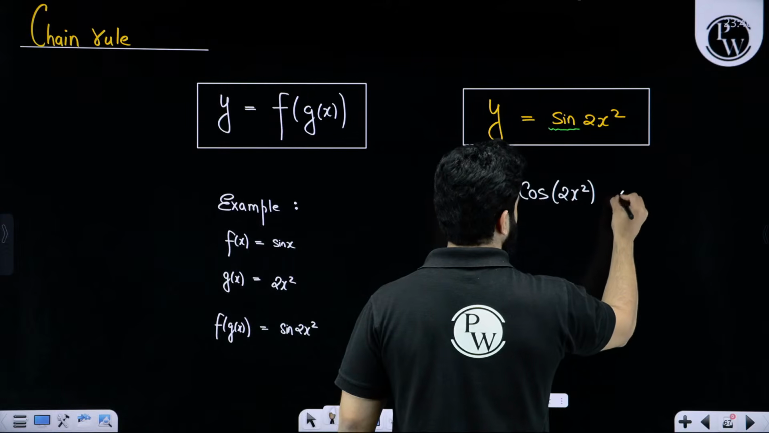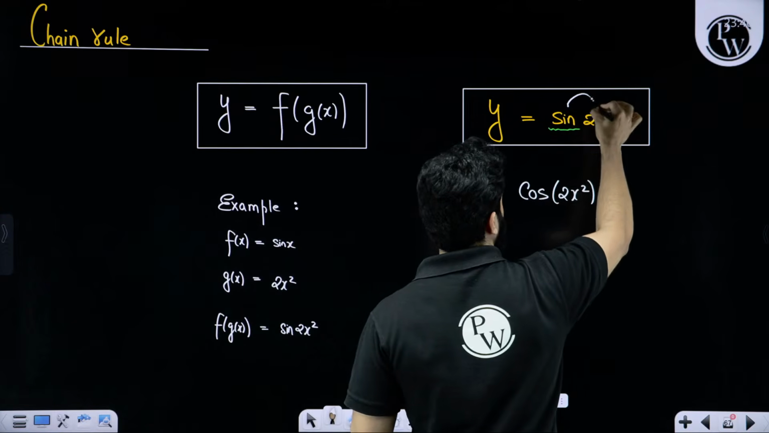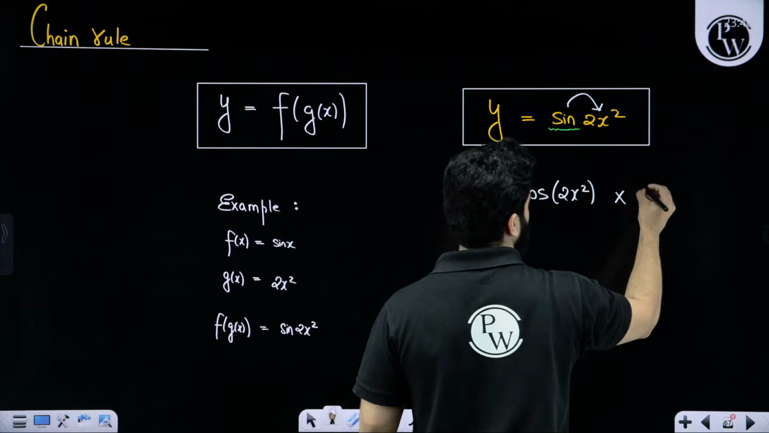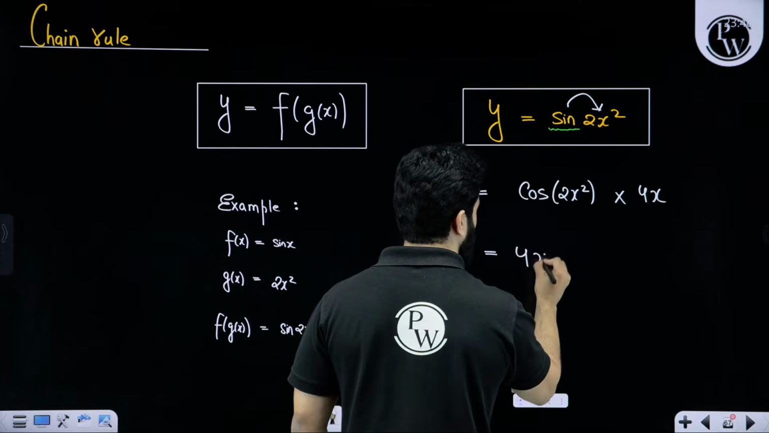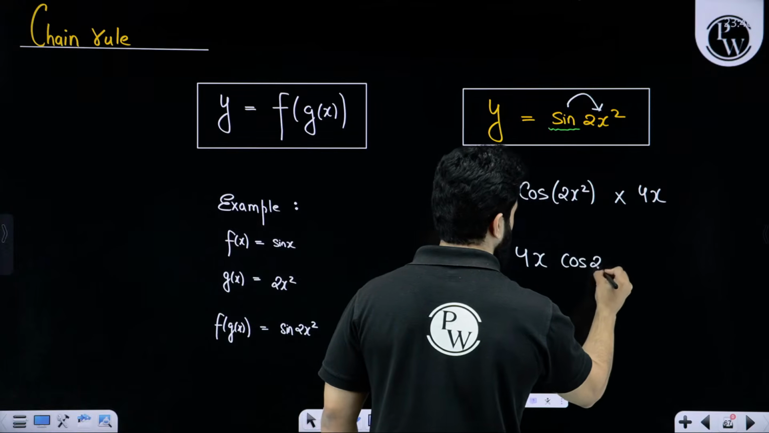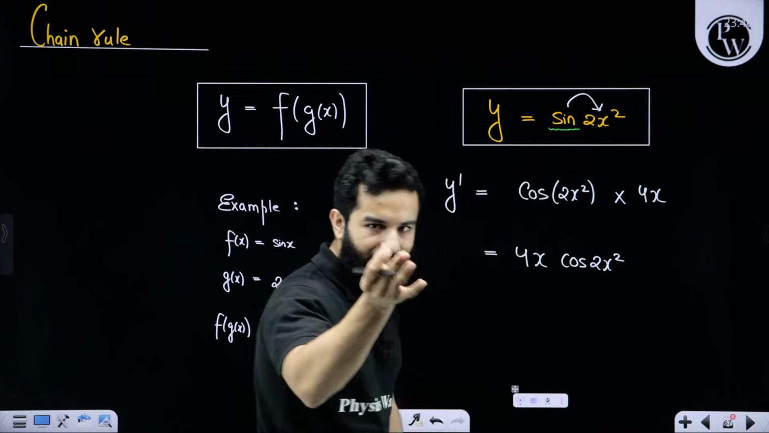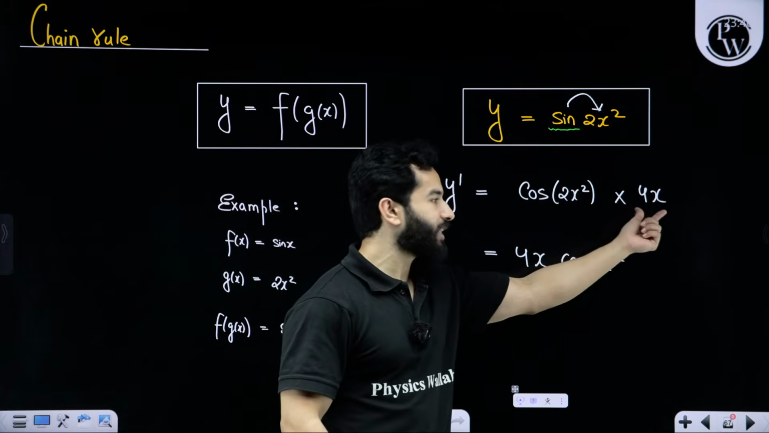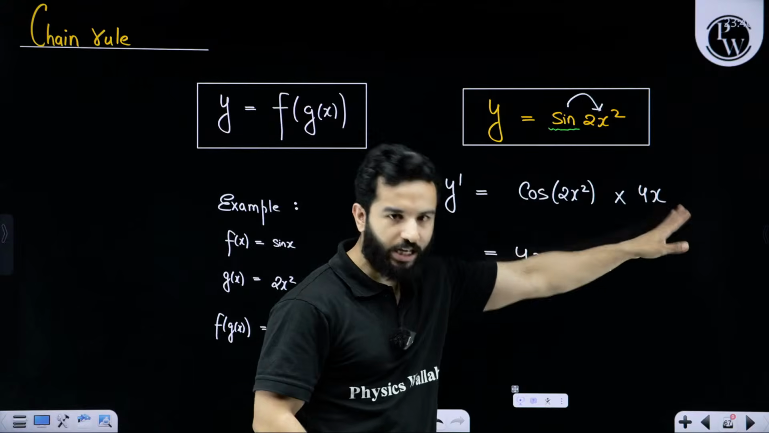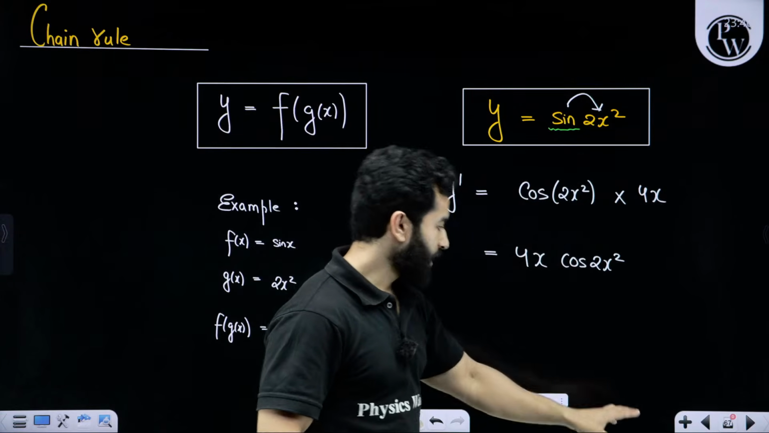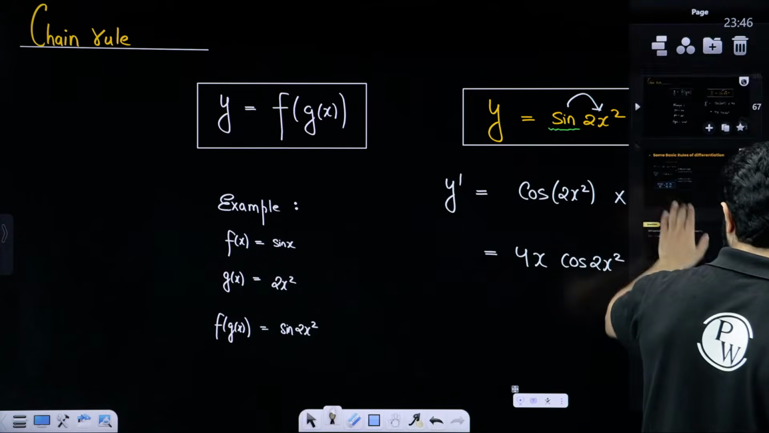and then use a multiplication sign, and then let's go inside. What is the differentiation of 2x square? It is 4x. So the answer will come out to be 4x cos 2x square. Kindly don't multiply this 2x with this 4x. This 2x square is the angle, this 4x is outside of this whole thing, right? Let me give you some more examples.